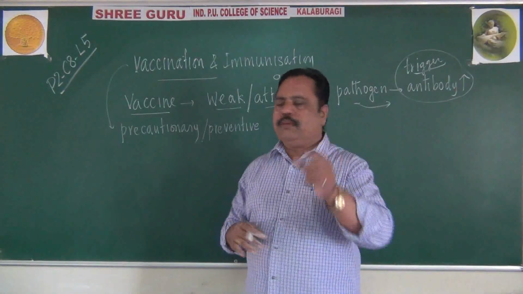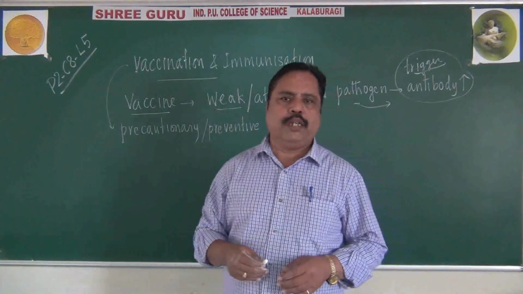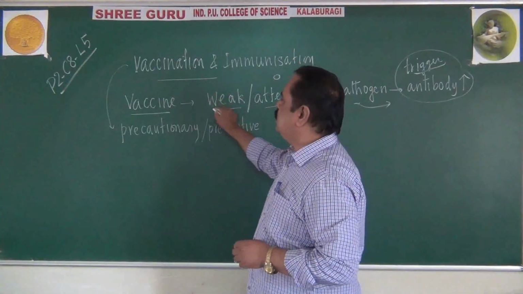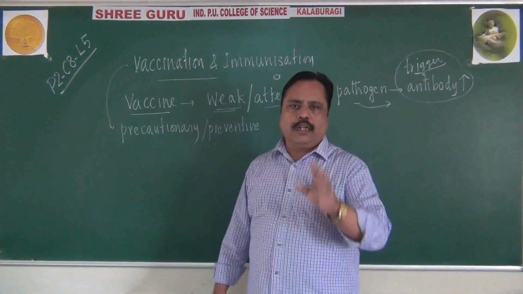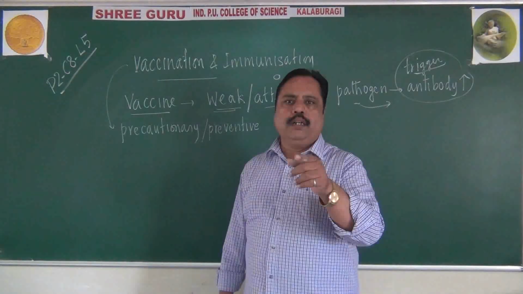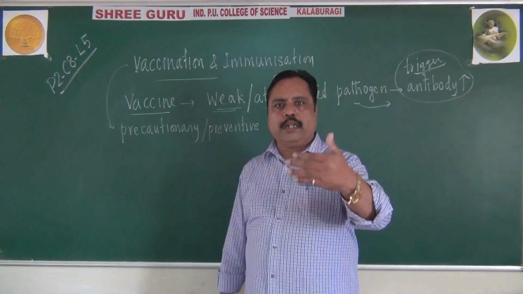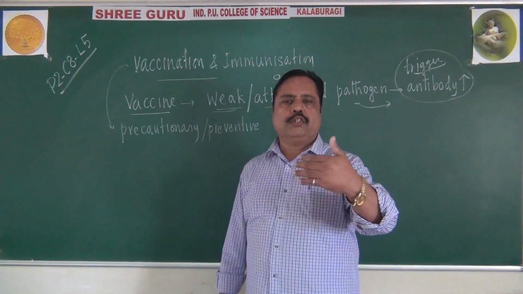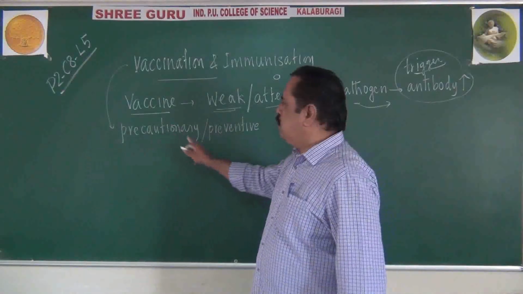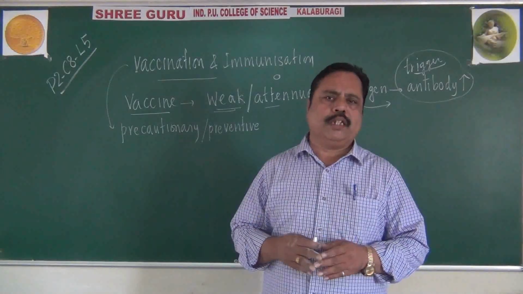So we are getting our immune system ready by cheating it. Are you getting this point? I am using the word cheating here because we are not introducing a strong microbe. We are not introducing a real microbe, otherwise a healthy microbe. We introduce a weak microbe. But what will our immune system think? It is the real microbe. It may cause disease, so I should be ready. Because of that, the immune system will start producing antibody and it will become vaccination. We are ready. This is the way of vaccination, we can say.